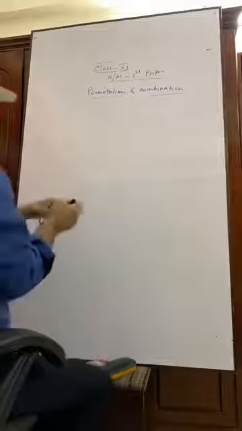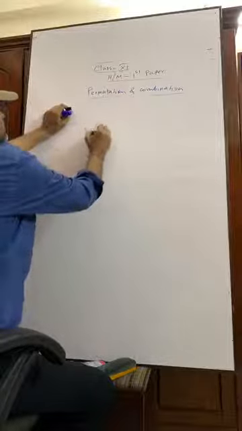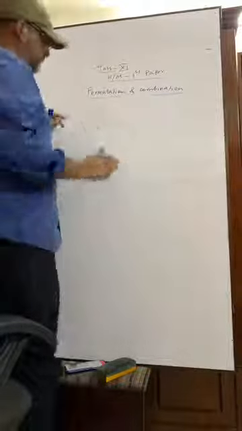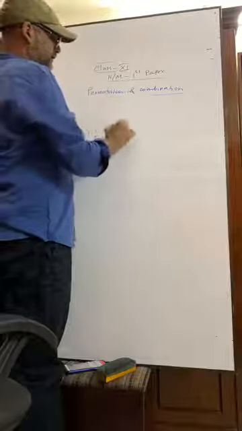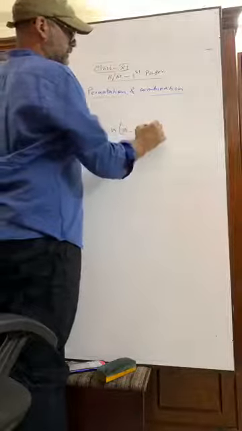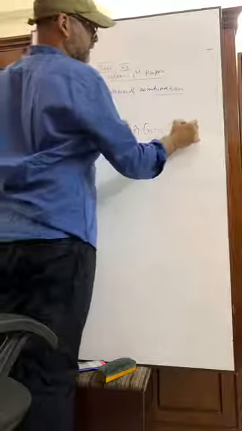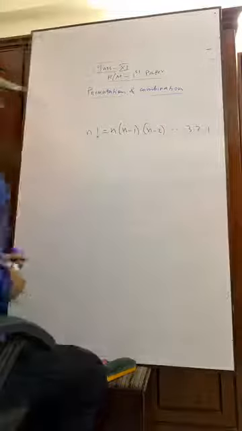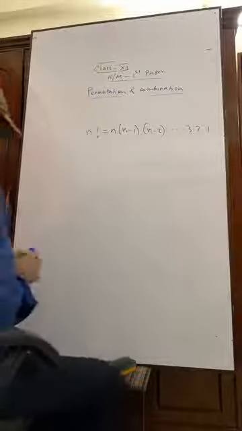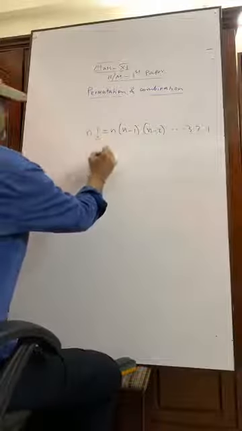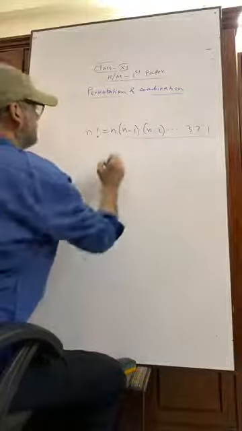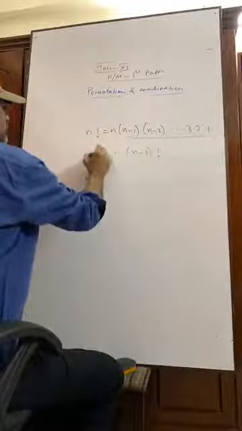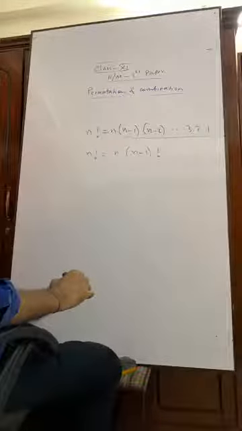Now, if I write n factorial, it means n into n minus 1, n minus 2, down to 3, 2, 1. But you see, this part is what? This is n minus 1 factorial. I think you have got me. This is n minus 1 factorial.